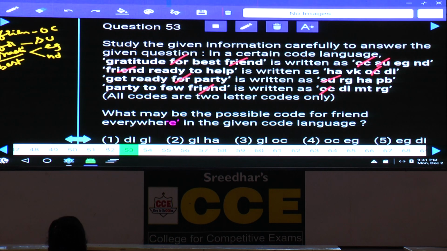Then if you compare the second and the third, ready to help, ready is the word which is common here, and the code which is common between the second and the third is HA, and the code to the word ready is HA.